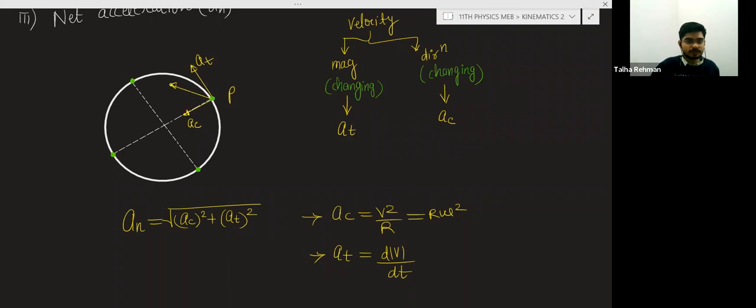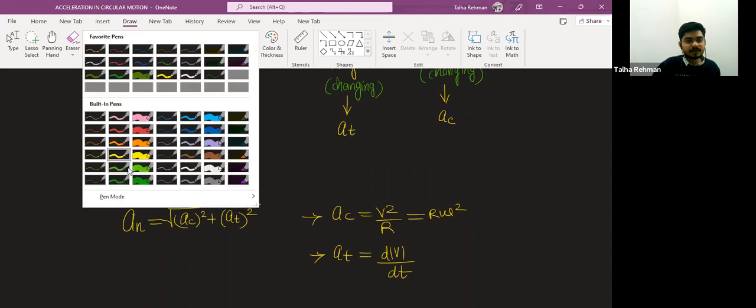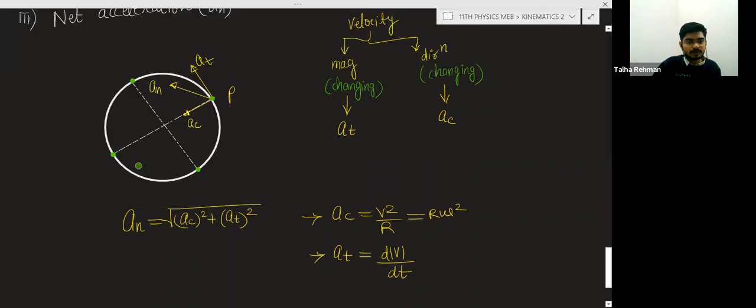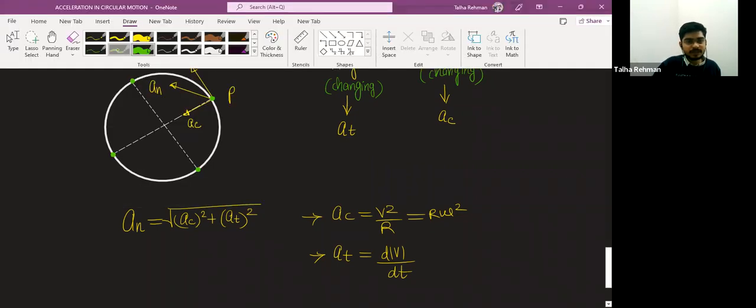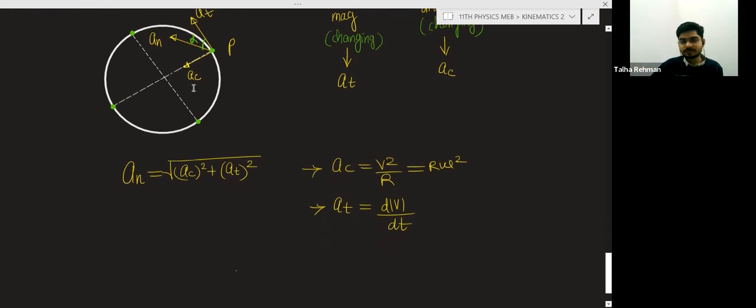Suppose this is the direction of the net acceleration, and it makes an angle alpha with the tangential acceleration. This angle alpha is the angle made by the net acceleration with the tangential acceleration. With the help of geometry, you can find tan alpha.